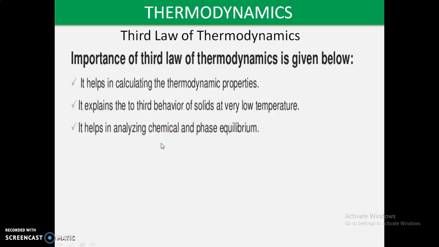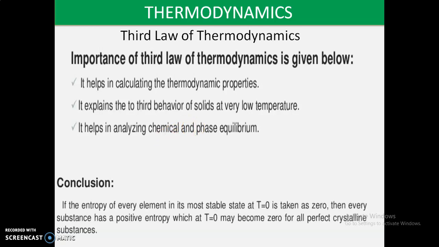If the entropy of every element in its most stable state at T equal to 0 is taken as 0, then every substance has positive entropy, which at T equal to 0 may become 0 for all perfect crystalline substances. So this is the conclusion of the third law of thermodynamics, and these are its applications.